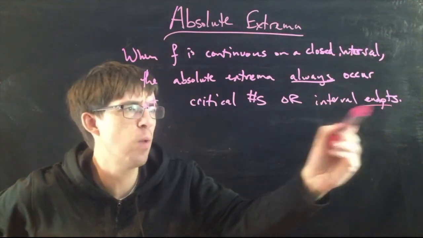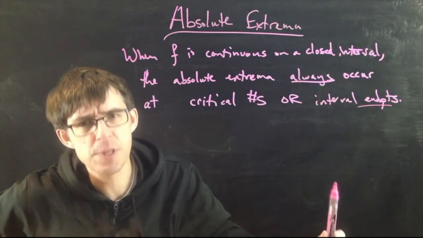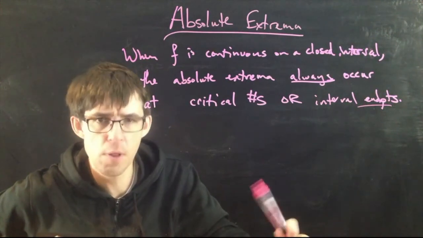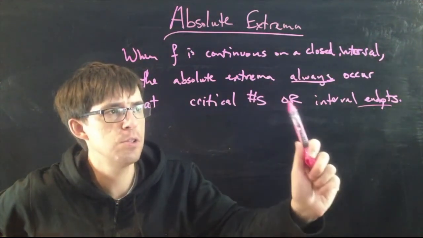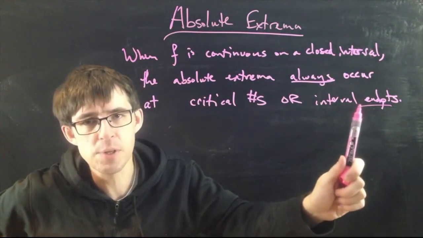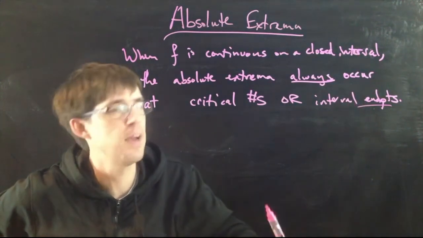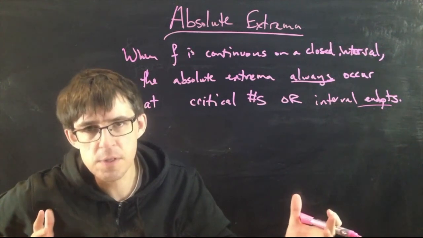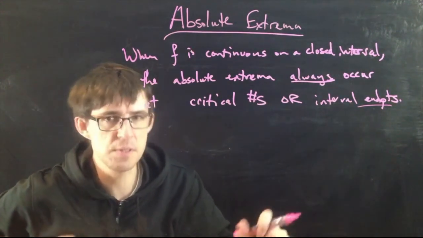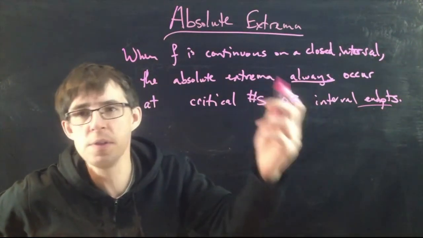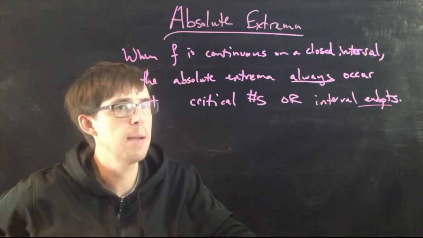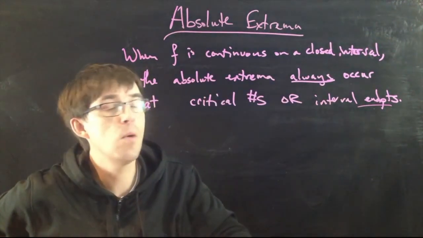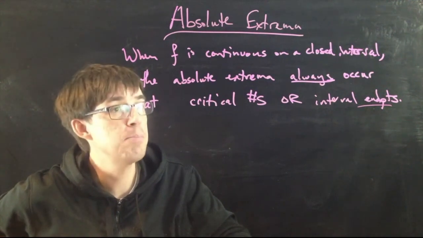This, by the way, is why it's important that the interval be closed. It must be a closed interval in order for all of this to work, because you need to guarantee that the interval endpoints actually count as real x values. If the endpoints are excluded, like if the interval is not a closed interval, that means one of the endpoints is excluded. And in that case, you'll lose one of the absolute extrema, perhaps. So this is what allows us to find the absolute extrema.